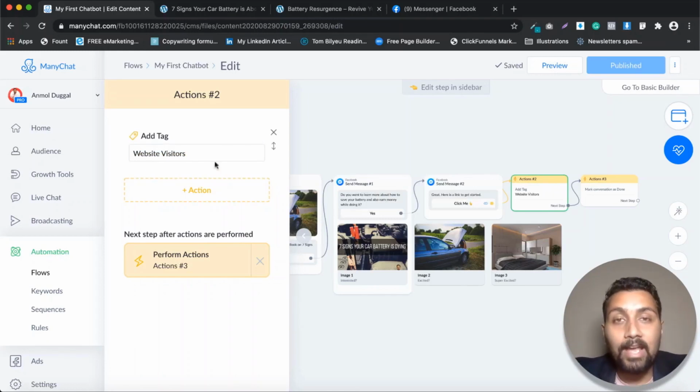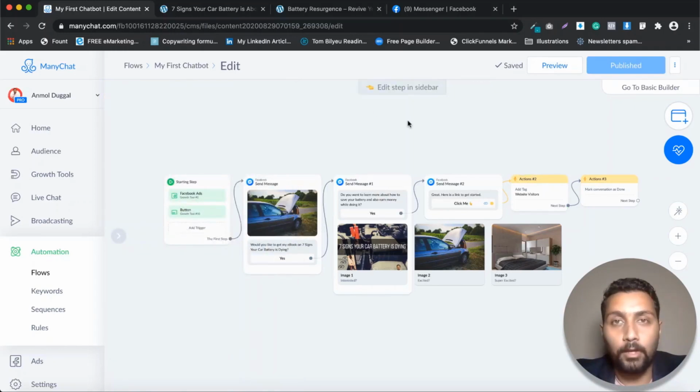So this tagging is used for segmenting our audiences. Like, I might have 1,000 subscribers, but out of those thousands, only 200 or 300 people actually went ahead and visited my website. So now I know that these 300 people are my warm audiences, and these are the people who are engaging with my content, right? So I can use this information that I have my website visitors segmented.